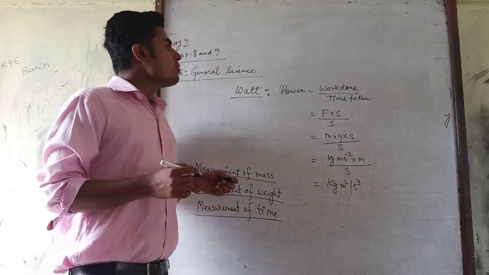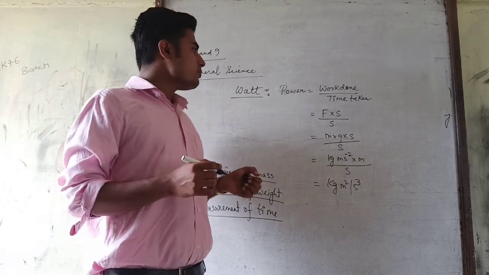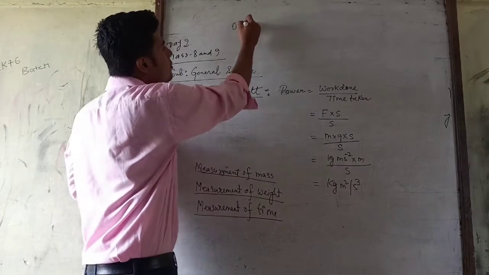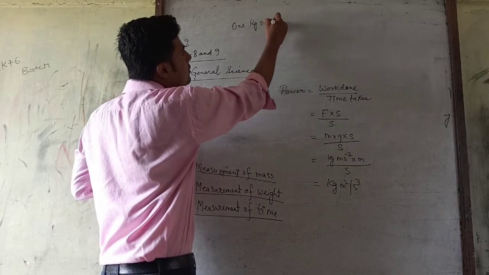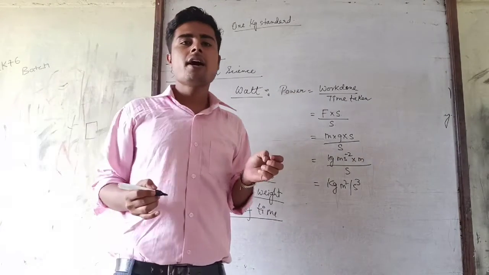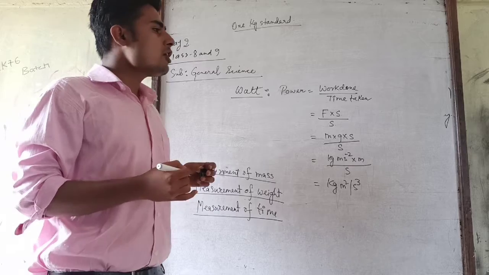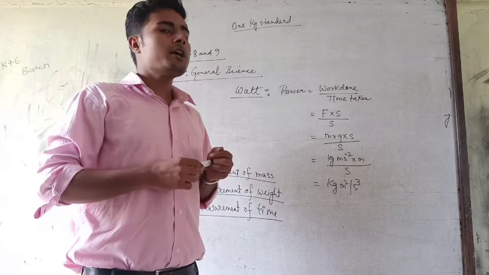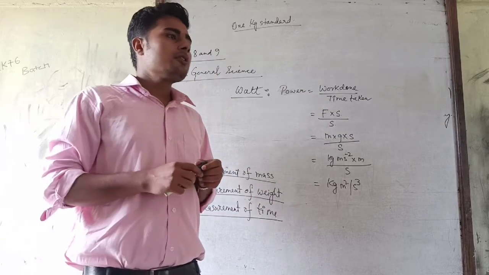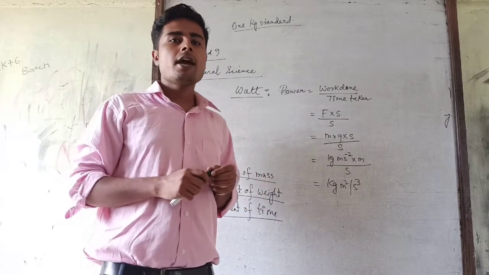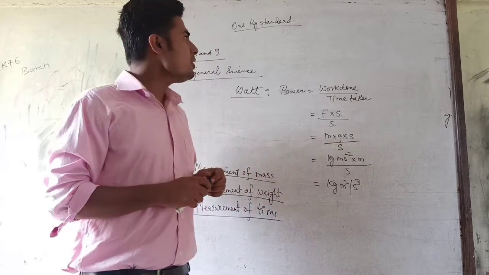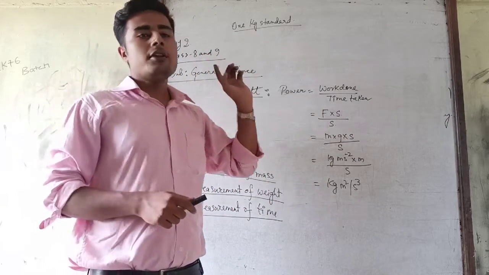So now 1 kg standard, what does it define? 1 kg standard is defined as the mass of platinum iridium having equal diameter and height, kept in a particular condition at the International Bureau of Weights and Measures, Sevres, near Paris, right? So that is how 1 kg standard is defined.